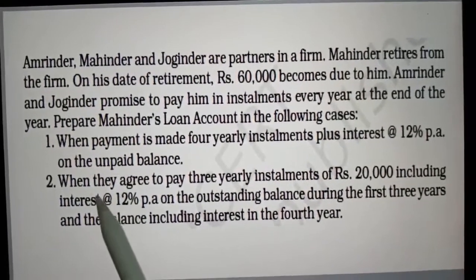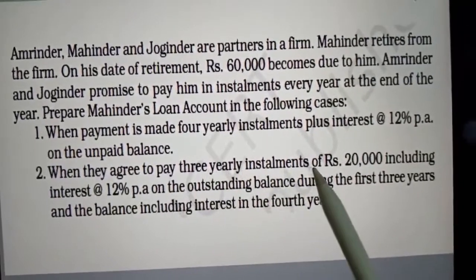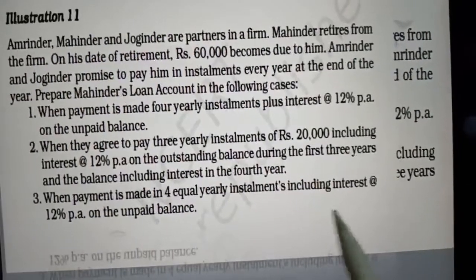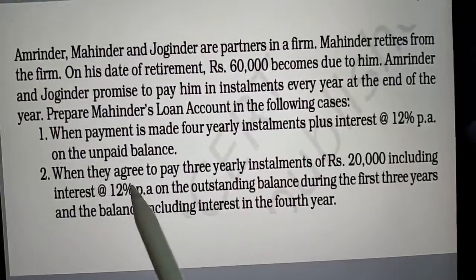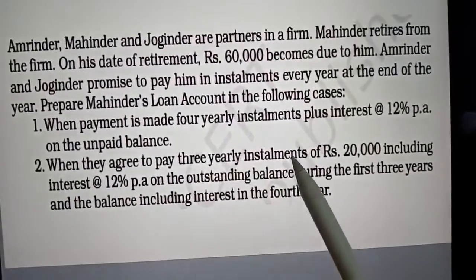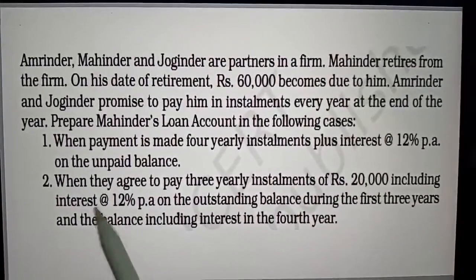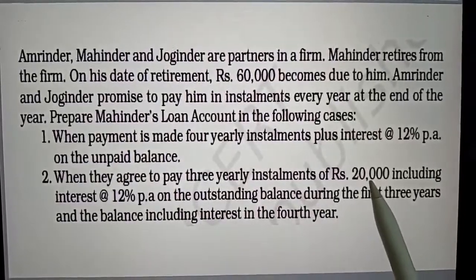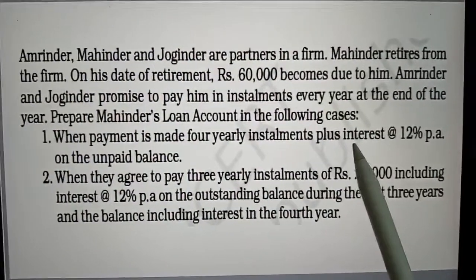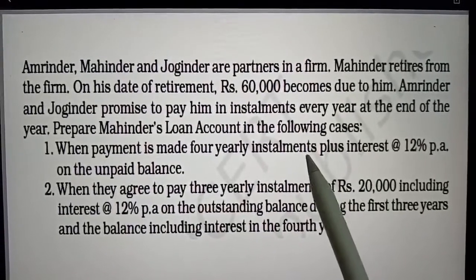Now come to the second case, when they agree to pay in 3 yearly installments. So here he will be paid in 3 yearly installments of rupees 20,000 including interest. This 20,000 includes interest, but in the first case we have to add the interest separately.